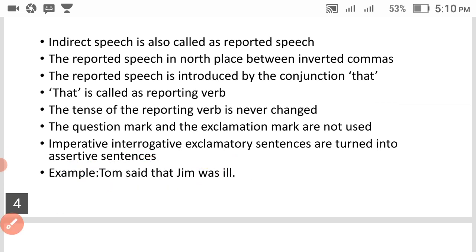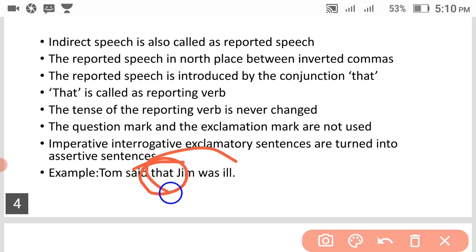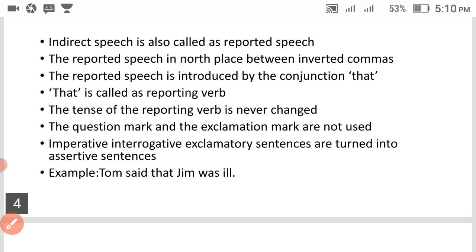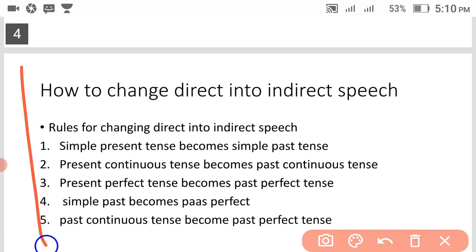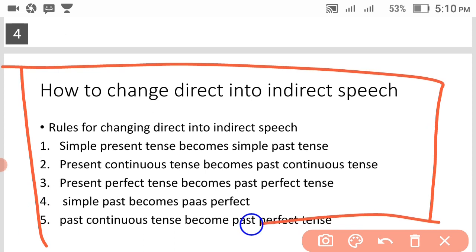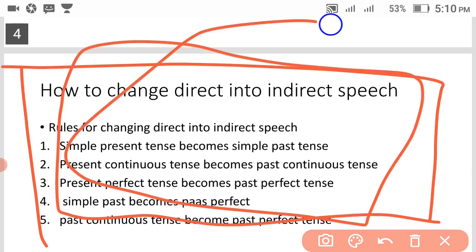First you have to see this. What is changed here? "That" has come, and the inverted commas are removed. This is the basic thing which we have to know. What we have to do first: see, the main thing came here for you.